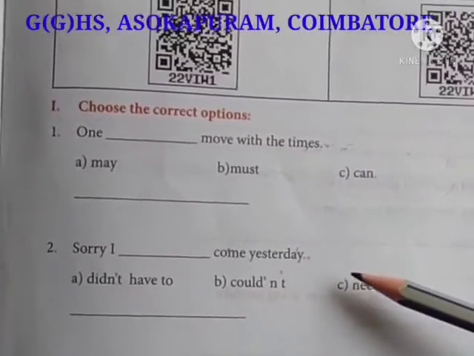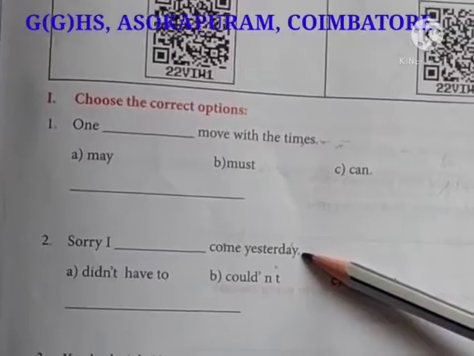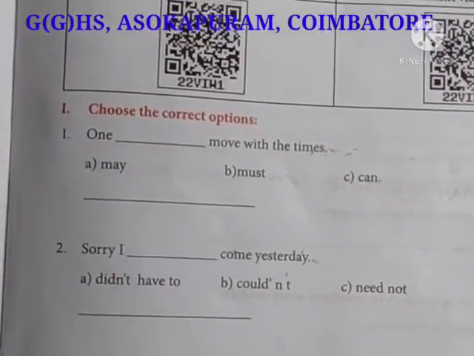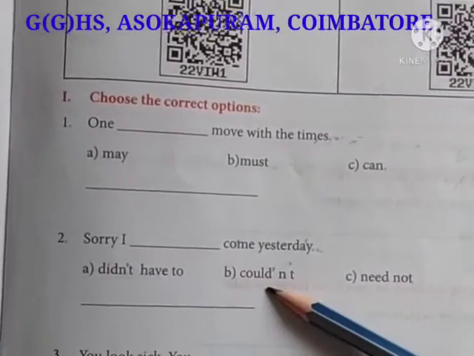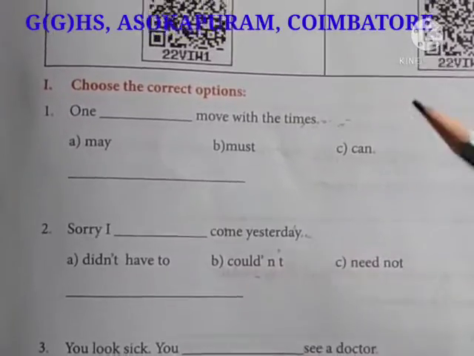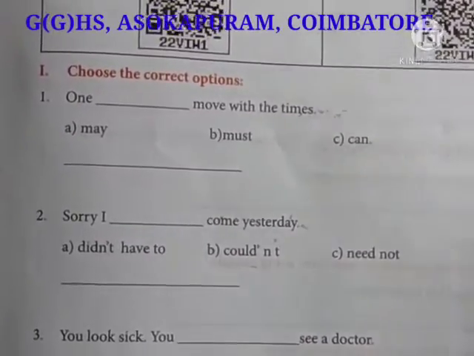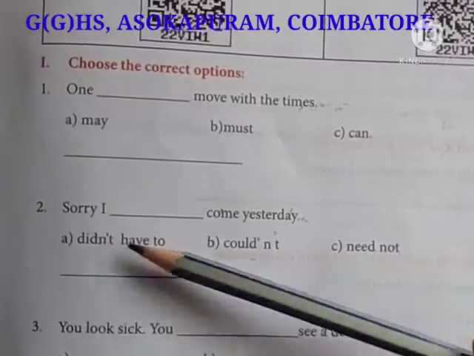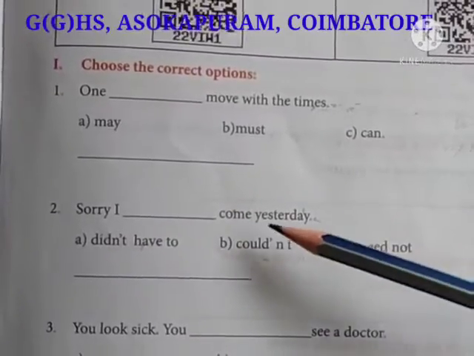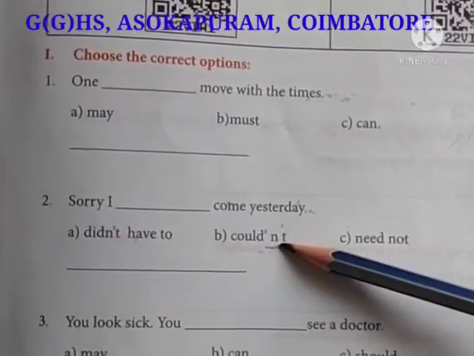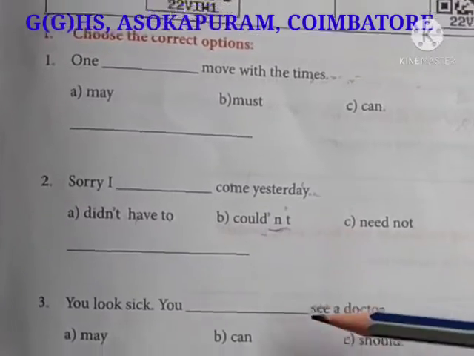Next one. Sorry, I dash come yesterday. Past tense, they have used past tense here. So which is a past tense? Did and could are past tense. But here you have to fill in the modal verbs only. Did is not a modal verb. It is a do verb, an auxiliary verb. So the only option is couldn't. Sorry, I couldn't come yesterday.